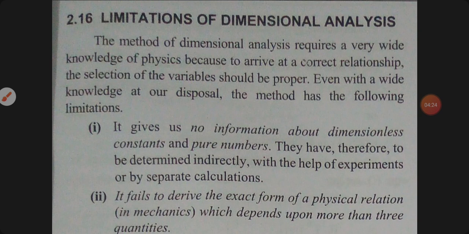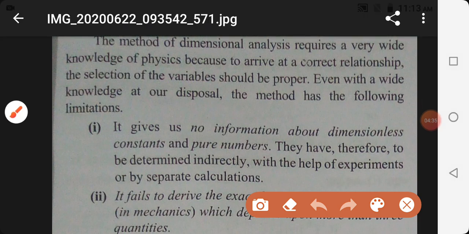Now we are going to discuss dimensional analysis limitations. The first limitation is that it gives no information about dimensionless constants and pure numbers. Suppose there is any relation or expression: you cannot find with the help of dimensional analysis what the numeric value of the given term will be.